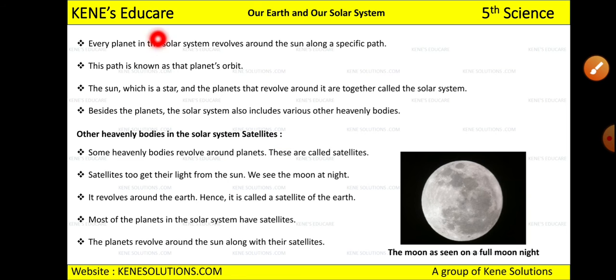And this path is known as the planet's orbit. They will not go in any direction. They have to follow a certain direction, and that direction or path is called the planet's orbit. The sun, which is a star, and the planets that revolve around it are called the solar system. So all the planets that revolve around the sun and the sun itself are all included in the solar system. Beside the planets, the solar system also includes various other heavenly bodies. You will come to know which those heavenly bodies are.